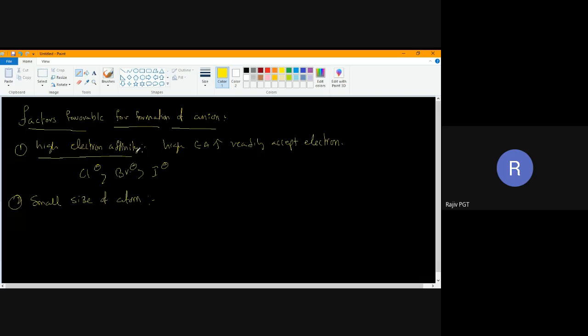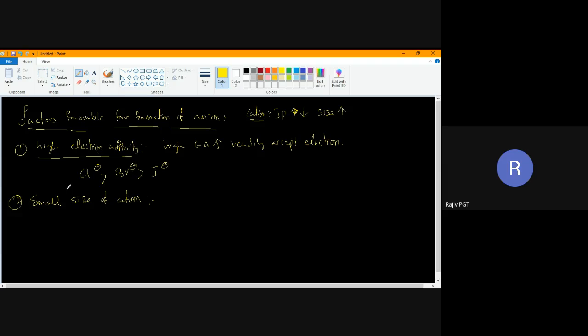For cation, IP value should be low. If IP value is low, it means size should be more. Size should be more for formation of cation.